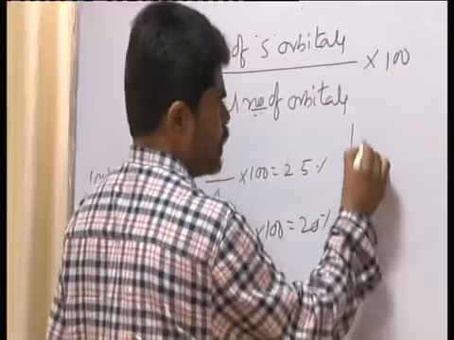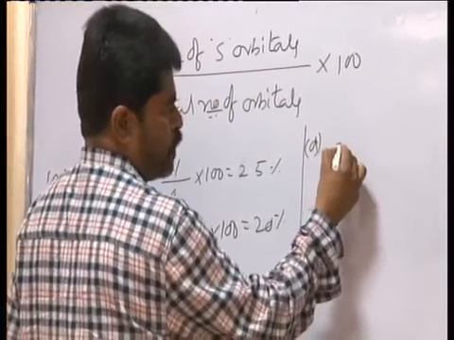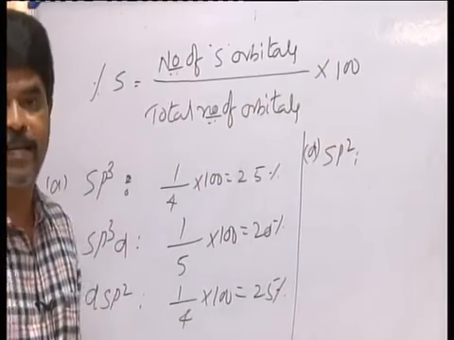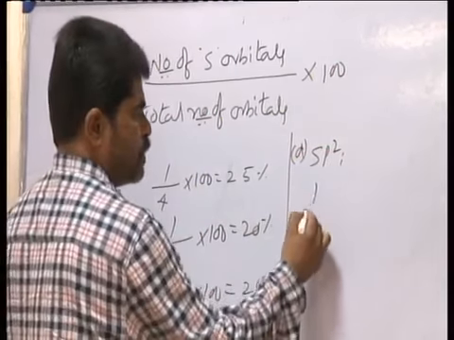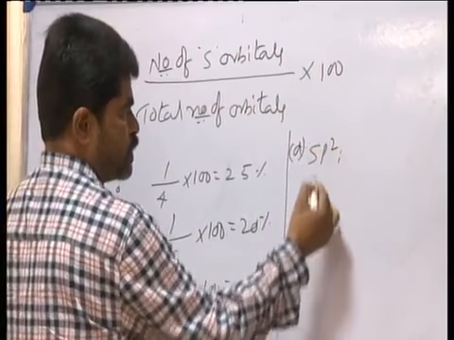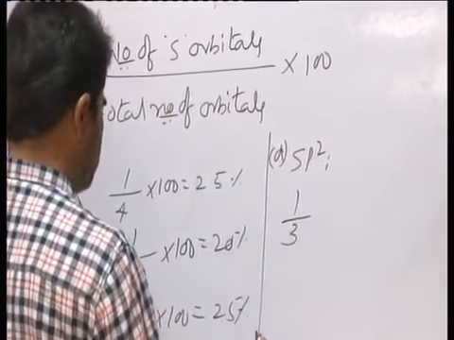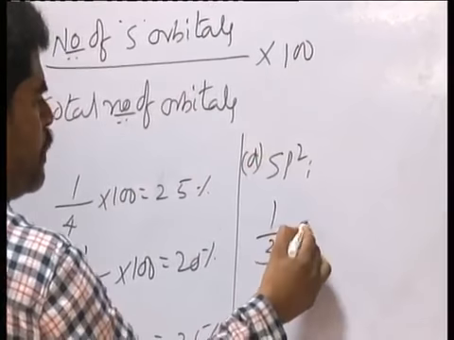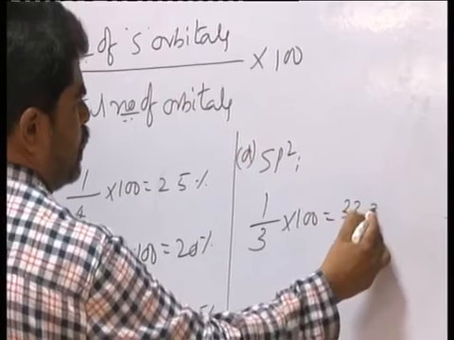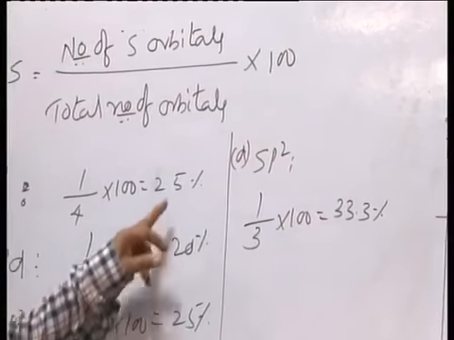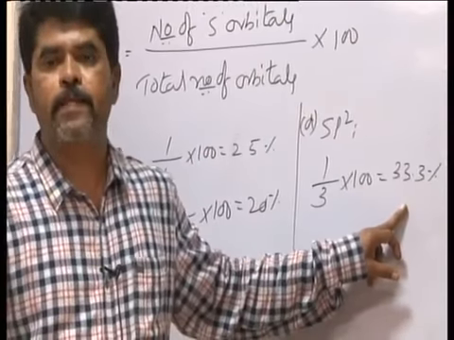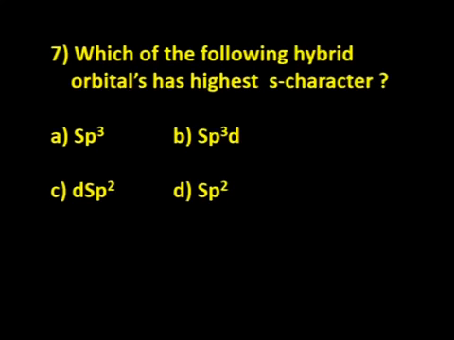sp2d: 1 s orbital divided by how many? 2 plus 1, 3, okay, into 100, that is 33.3%. 25%, 20%, 25%, 33.3%, so D is the correct option.